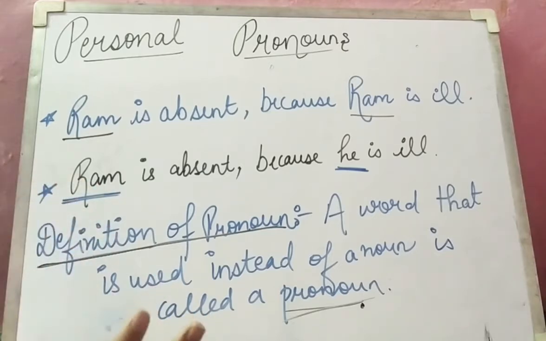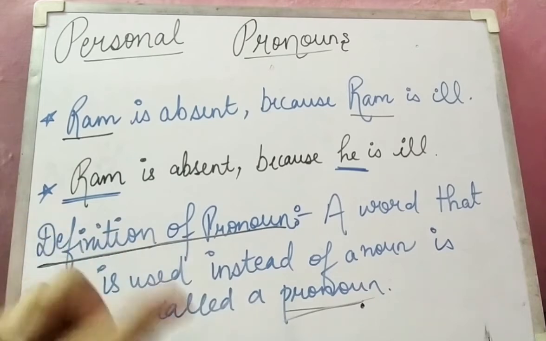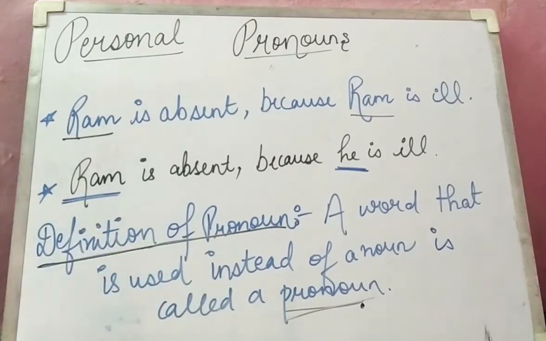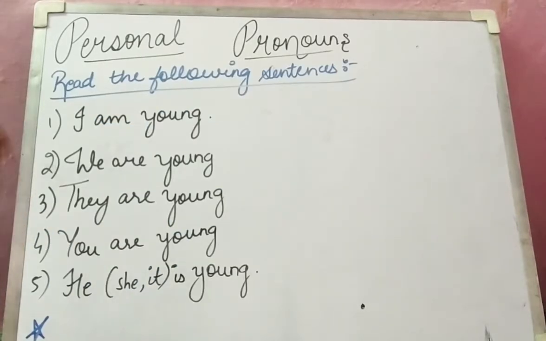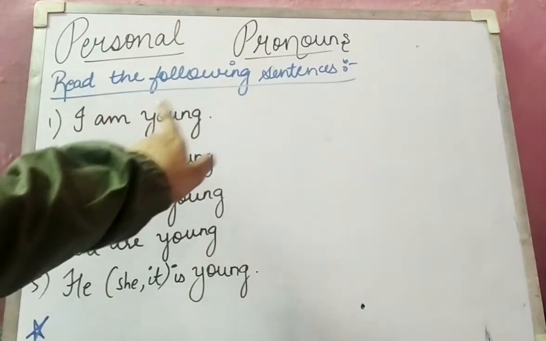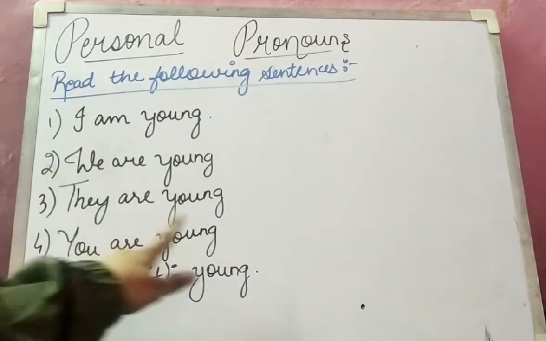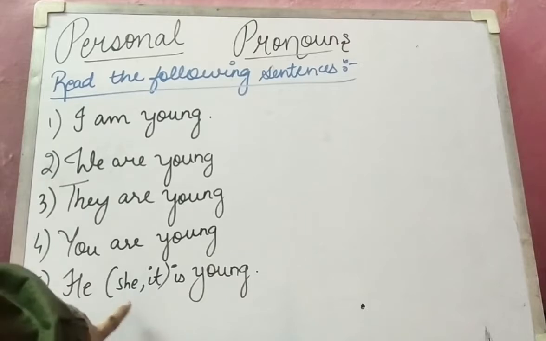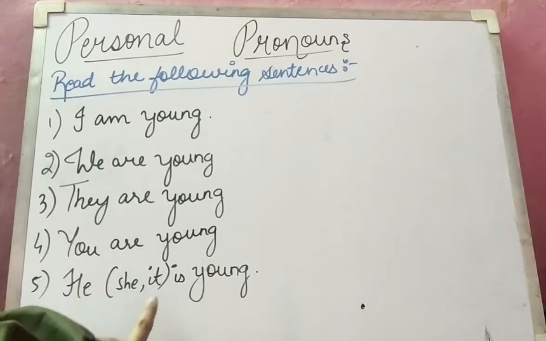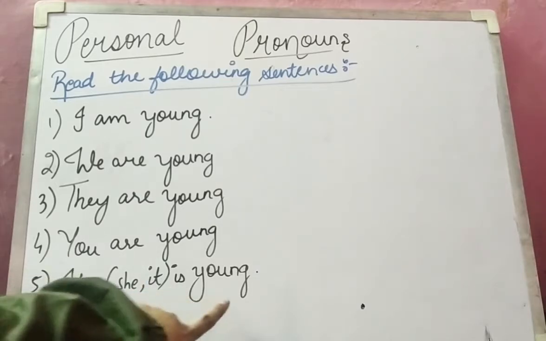So the definition I have told you: a word that is used instead of a noun. Now read some of the following sentences and then I will be justifying them. As you can see, I have written 5 sentences: I am young, we are young, they are young, you are young, and he, she, it, which I have written in brackets because these all take is, young.